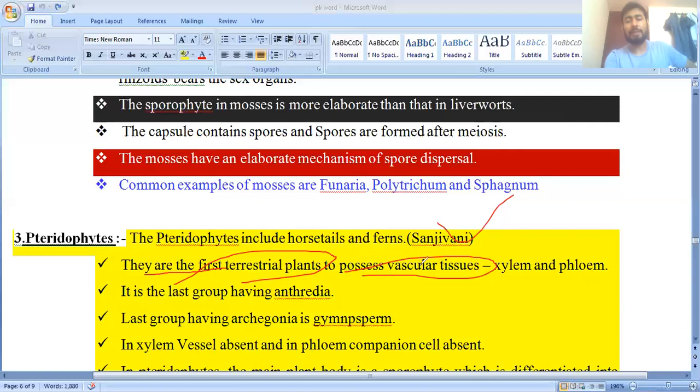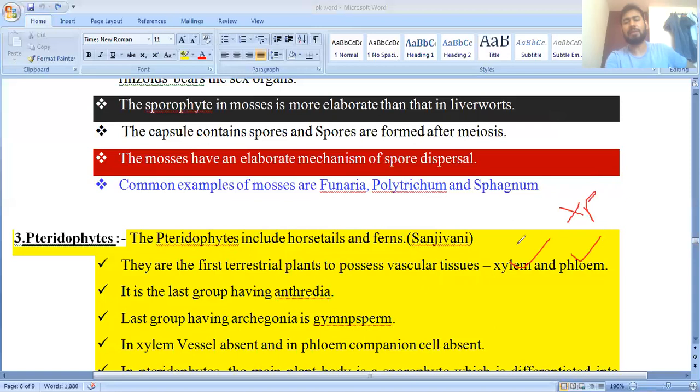This conductive tissue is the primitive or ancient type. Xylem has four components: xylem fiber, xylem parenchyma, tracheids and vessels. Phloem also has four components: phloem fiber, phloem parenchyma, sieve tubes and companion cells.